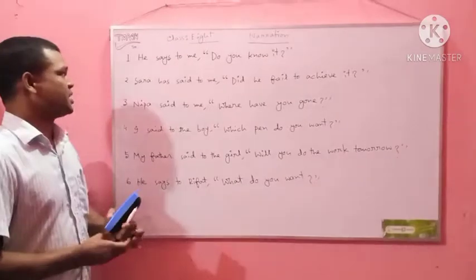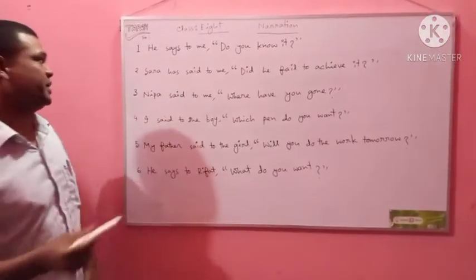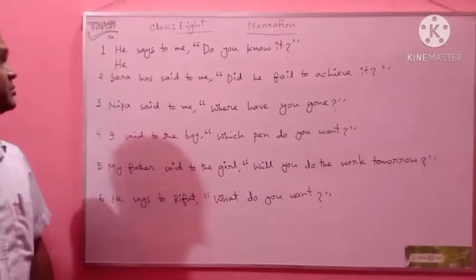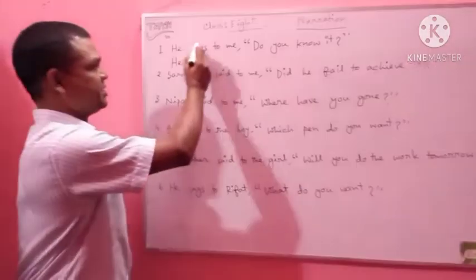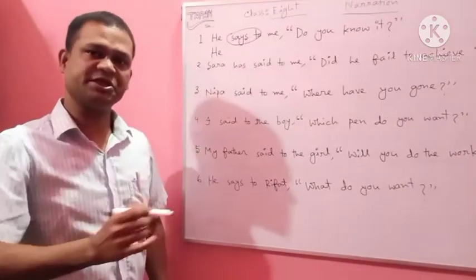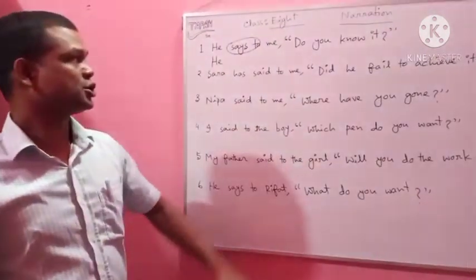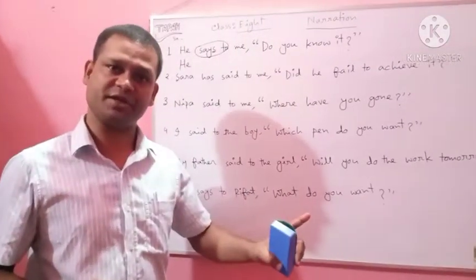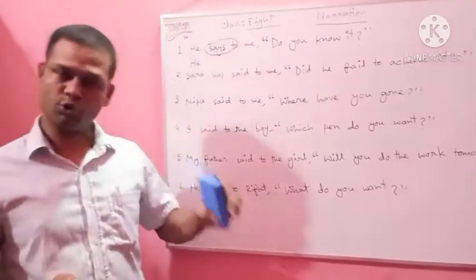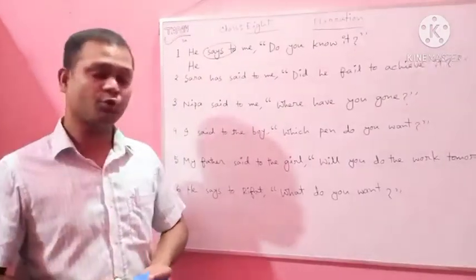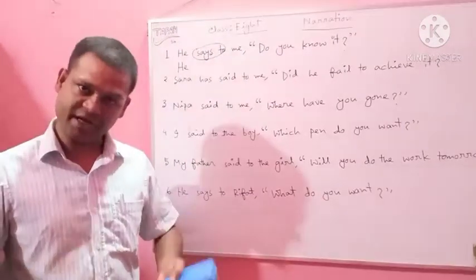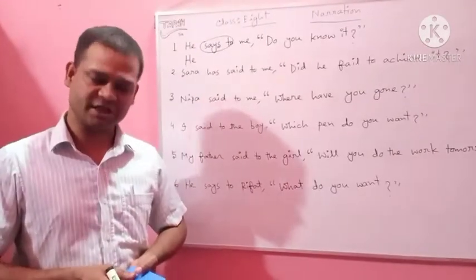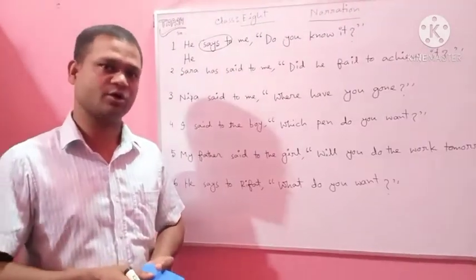So, he says to me, do you know it? The subject will remain unchanged. Say to is the reporting verb. So, do you know it? It's an interrogative sentence. The rule says, if the reported speech is an interrogative sentence, the reporting verb say is changed to ask.